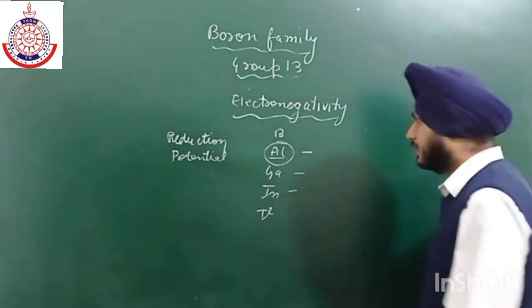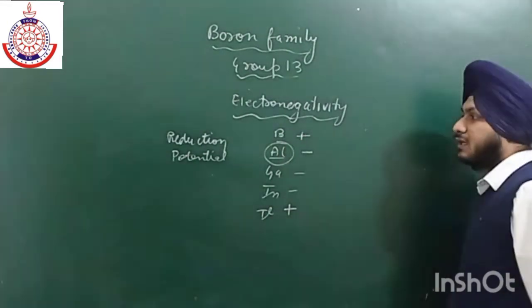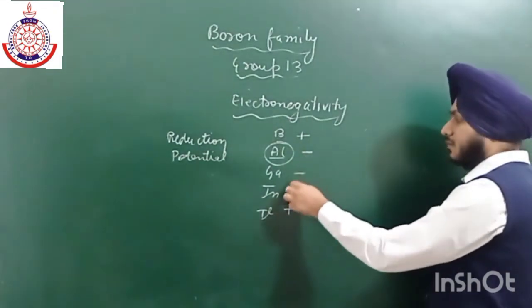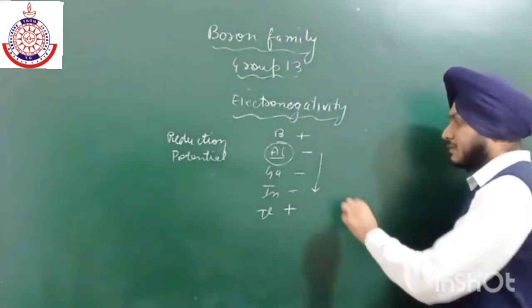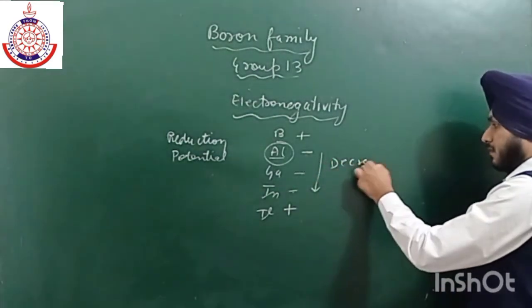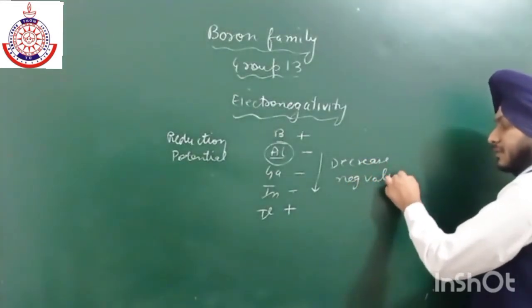Okay, and in case of boron it is positive, and in case of thallium it is also positive reduction potential. Okay, and the negative value decreases as we move from aluminium to indium. Okay, there is a decrease in the negative value, or you can say there is an increase in reduction potential.